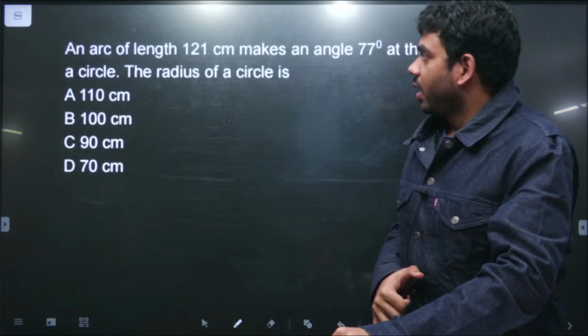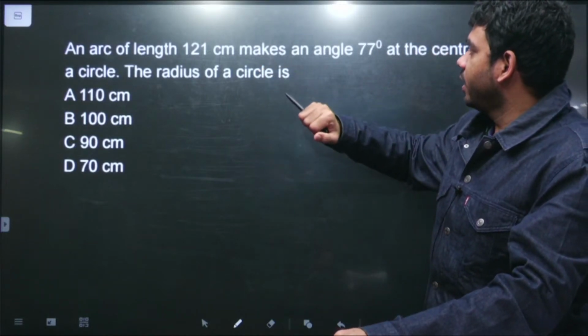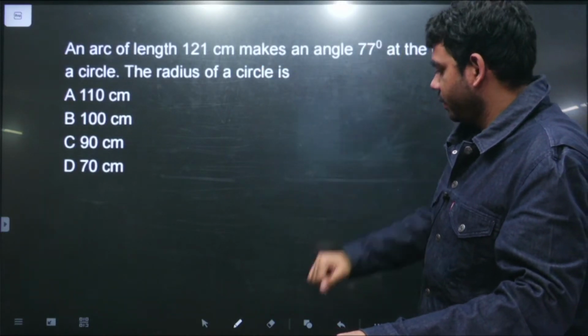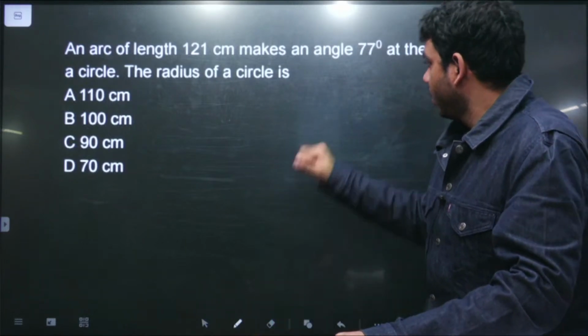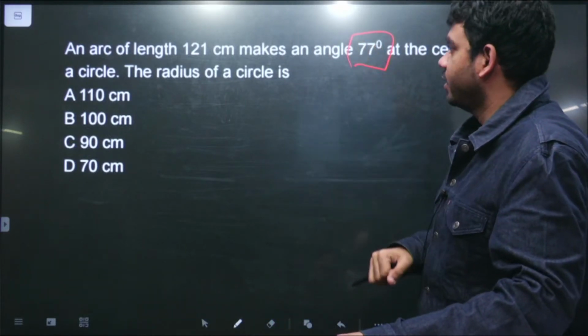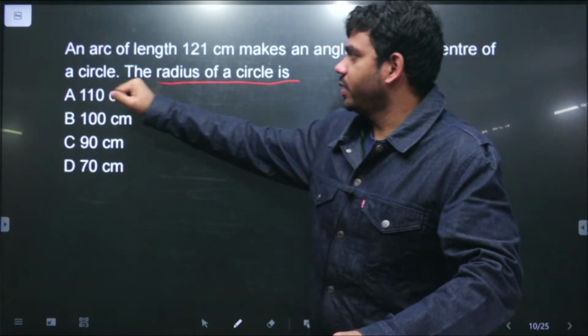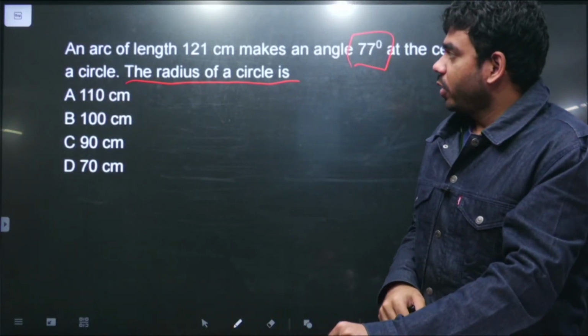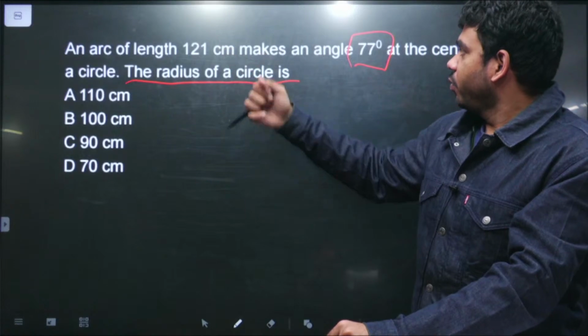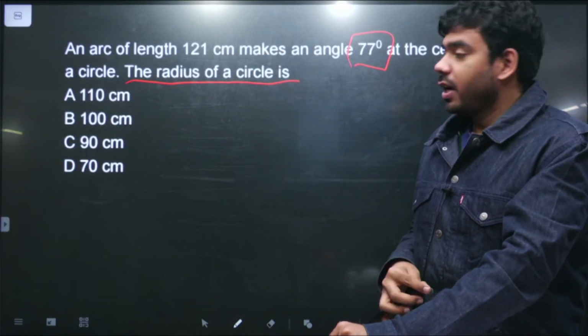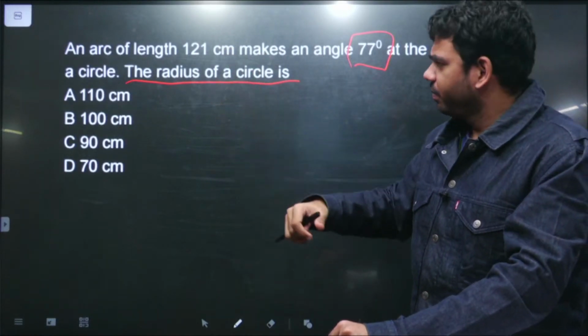It is saying an arc of length 121 centimeter makes an angle of 77 degree at the center of the circle. The radius of the circle is? So what is provided to us? An arc length has been provided and an angle has been provided, and we need to find what is the radius of the circle. So it's a very simple question.